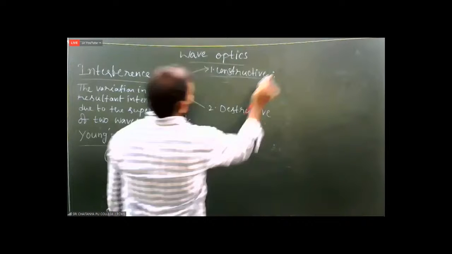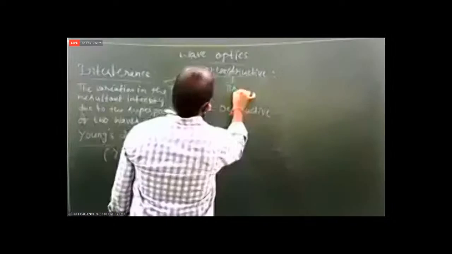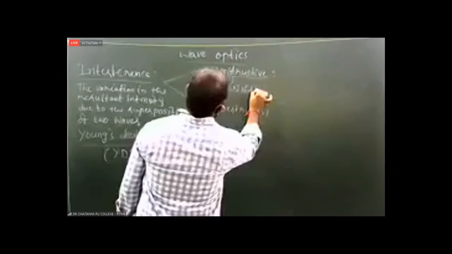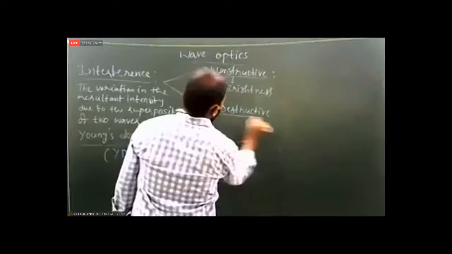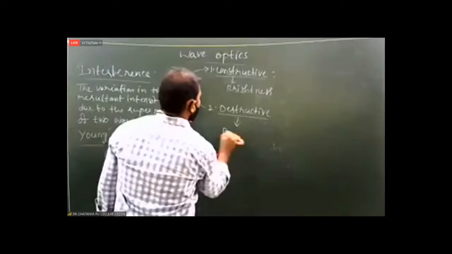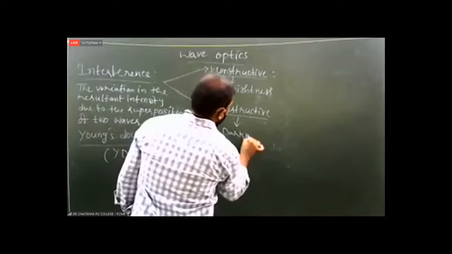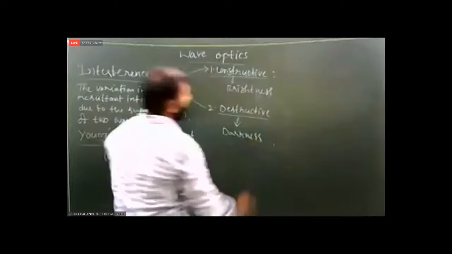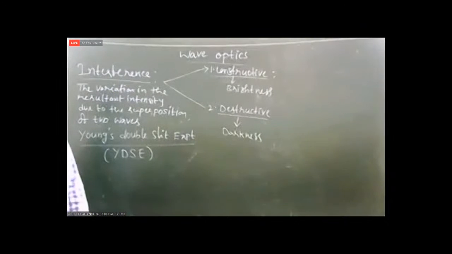Constructive interference, you can assume, is brightness. Destructive interference, you can assume, is darkness.